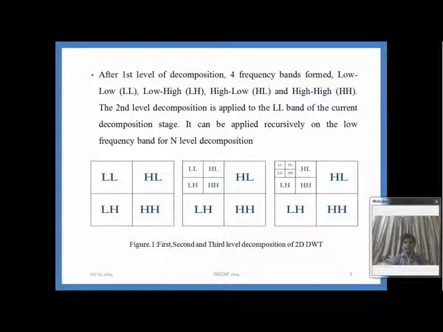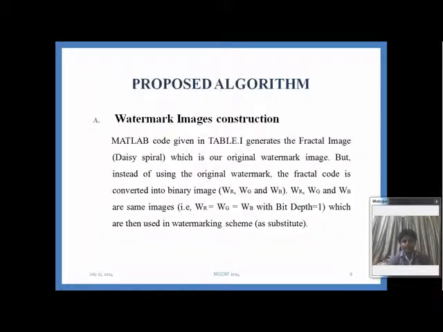After the first level of decomposition, four frequency bands form: low low, low high, high low, and high high. The second level decomposition is applied to the low low band of the current decomposition stage. It can be applied recursively on the low frequency band for n level decomposition. And here LL means low pass filter horizontally and low pass filter vertically. Similarly for all of them.